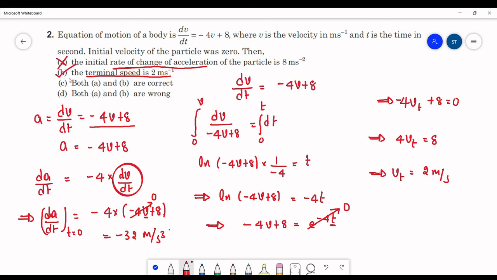Option A is wrong, option B is correct. So these two will also be wrong. Option B will be the correct option for this question.